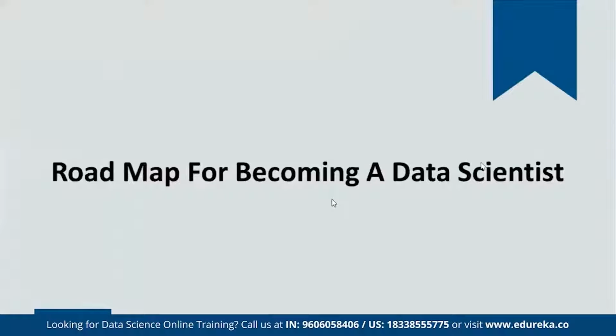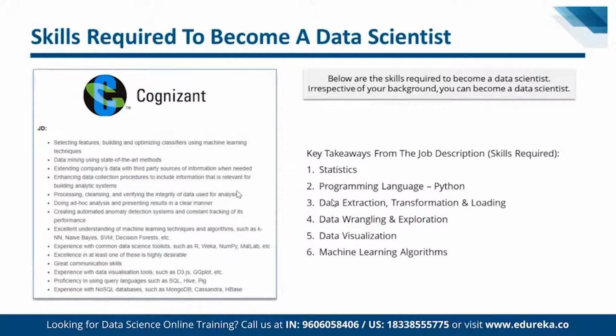Now, roadmap for becoming a data scientist, right? So you can see here, these are some of the job descriptions. Skills required for data scientists, you can see statistics is very much required. Then Python programming is good because Python is very much in demand. So we can go for Python. There are other tools as well like SAS and R, but Python is in demand, a multi-purpose language. People are using that. We can go for that for sure.